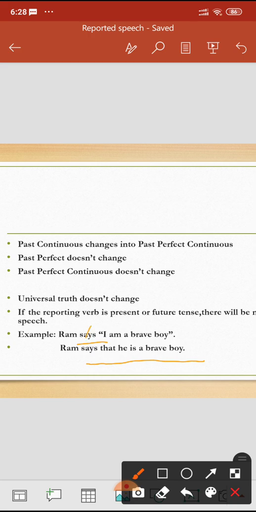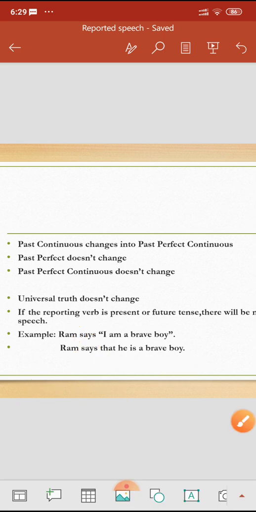But if instead of says it were said, then we are going to change this sentence: Ram said that he was a brave boy. So when the reporting verb is in present tense or future tense, whether it is Ram says or Ram will say, then also you are not going to change the reported speech. Fine, children. I think it's very clear to you.